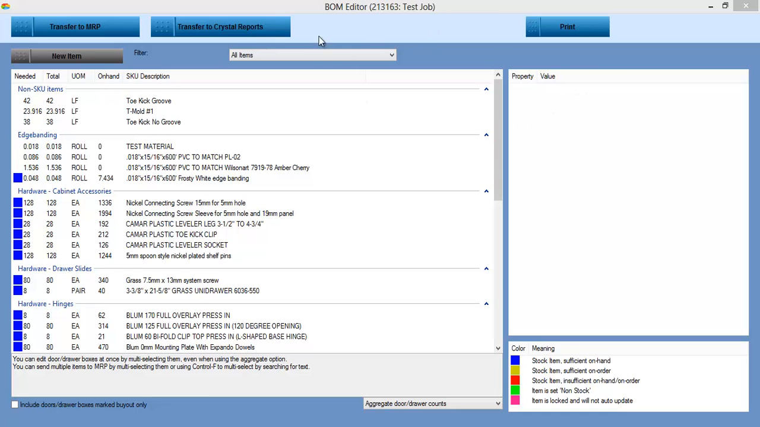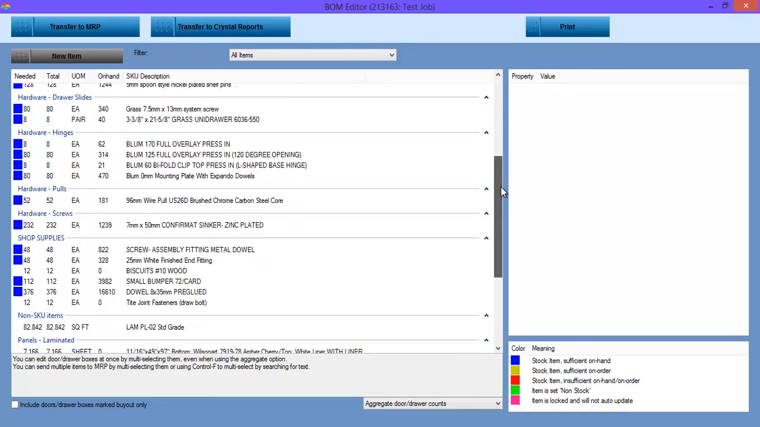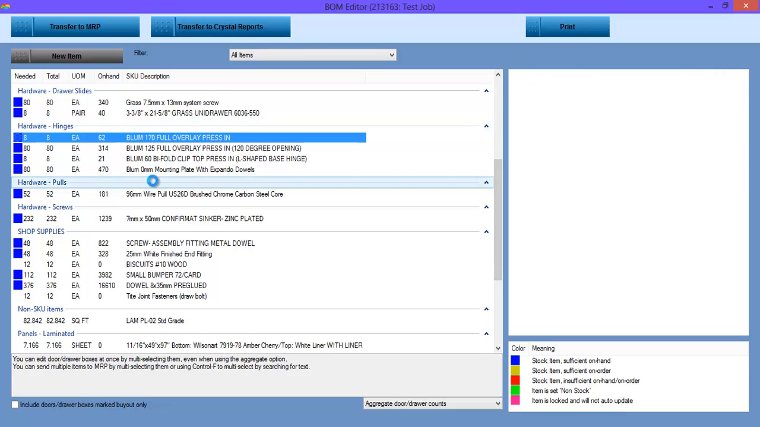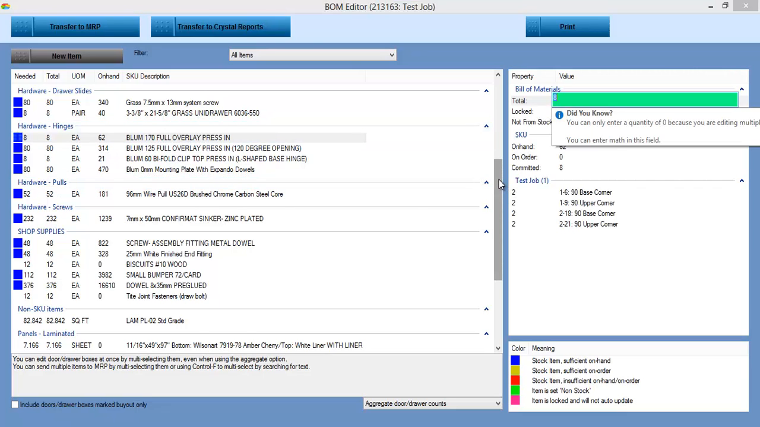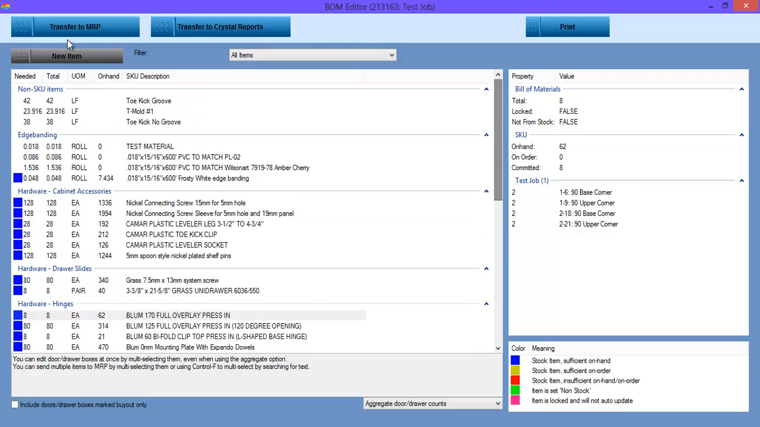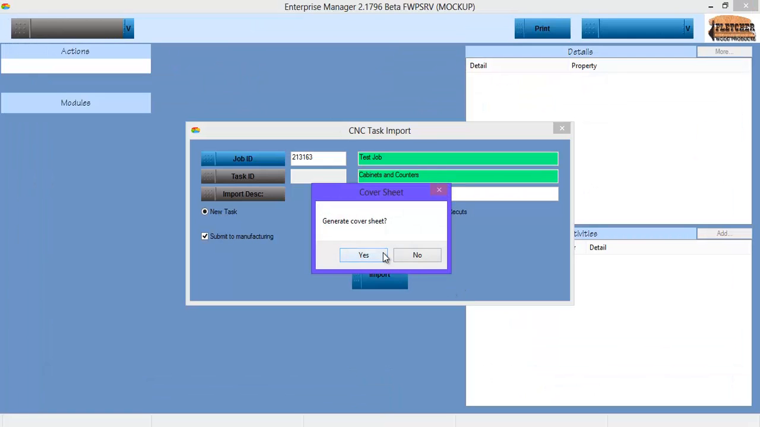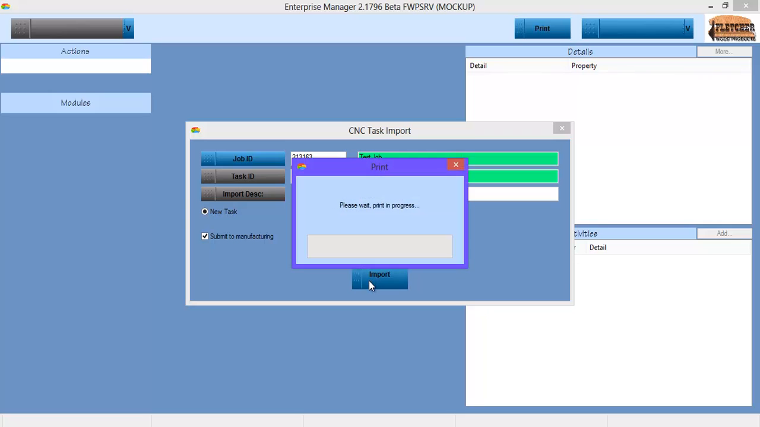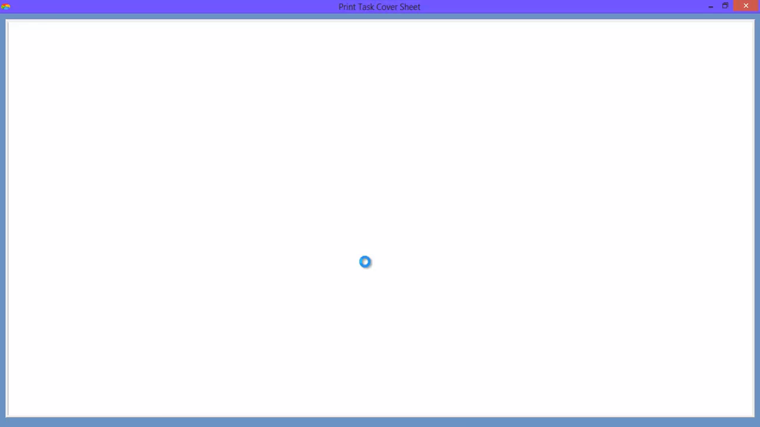Alright, after import, we're presented with the bill of materials. This is my chance to look at this and realize, shoot, that's not the hinge I had in mind, whatever it happens to be. Or make some changes. I could zero something out that's not going to be used. We'll go ahead and close the bill of materials. Ask us if we want to generate a cover sheet. The order of events here is actually configurable.